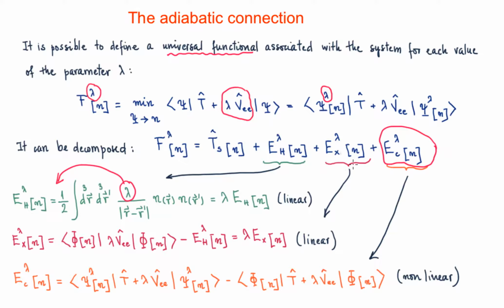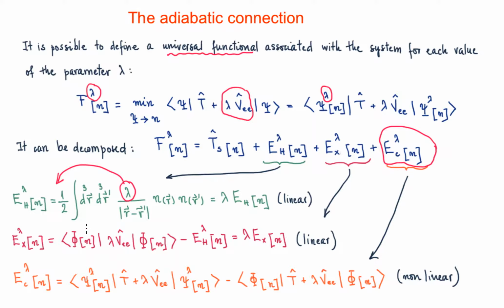Now let's go with the lambda-dependent exchange energy functional. This is again the usual way of defining the exchange energy functional. But in this case, of course, the electron-electron potential we have is lambda dependent. It's lambda times the common electron-electron potential. So this is the average of lambda times the electron-electron potential, considering the constant wave functions.